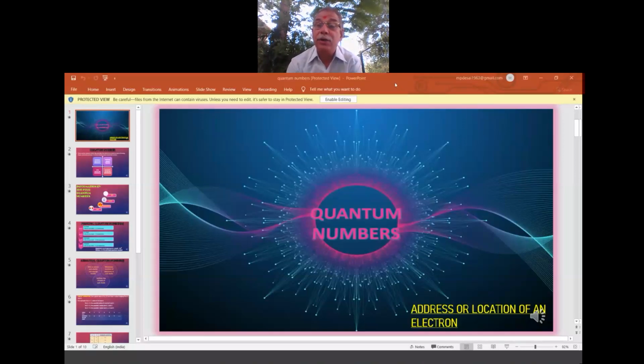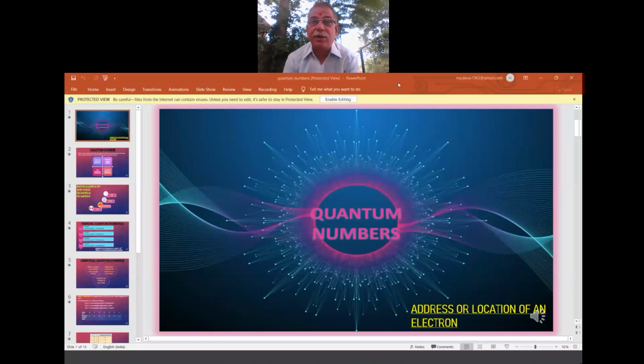In future, we are going to discuss some topics which depend upon the structure of atom. Once you understand the basic structure of an atom, I think every chapter will become very easy. And today's topic of discussion under the structure of atom chapter is quantum numbers. I have given a caption for the quantum numbers.